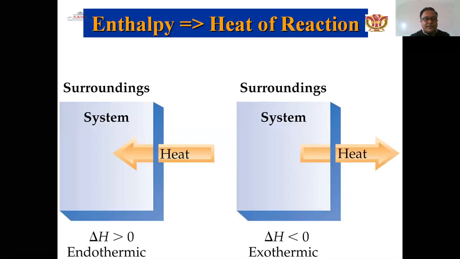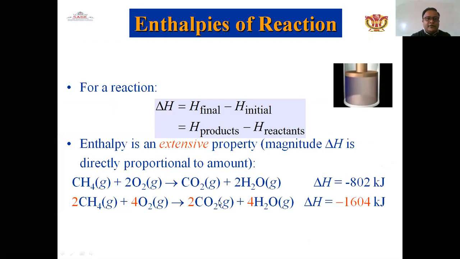Enthalpy or the heat of reaction, both are given in endothermic and exothermic. So when the change of internal energy is greater than zero, it means the heat is supplied from the surroundings to the system side. When exothermic, there will be a loss of energy in the form of heat, and the heat will go from the system to the surroundings. The change of internal energy will also decrease, to less than zero.